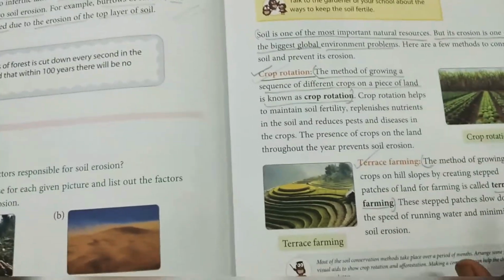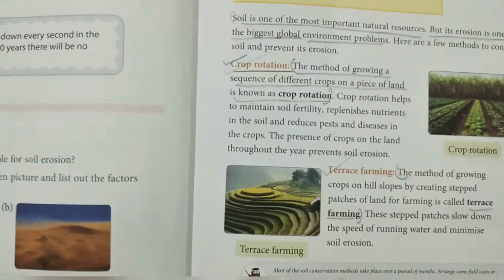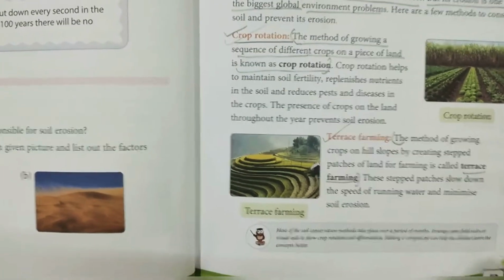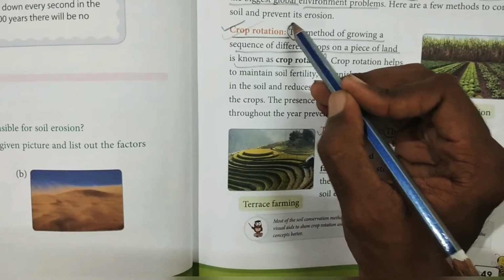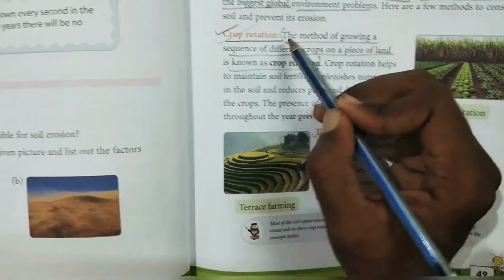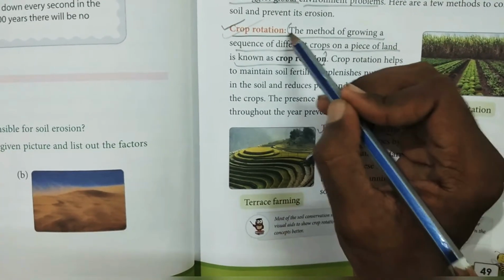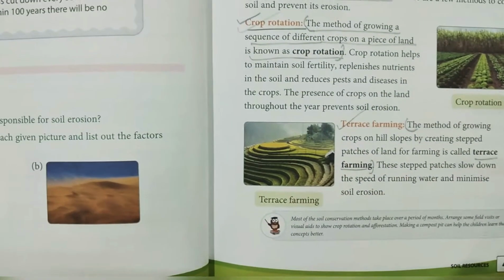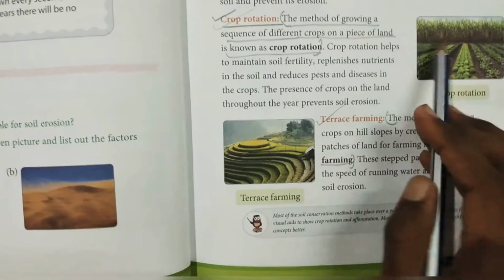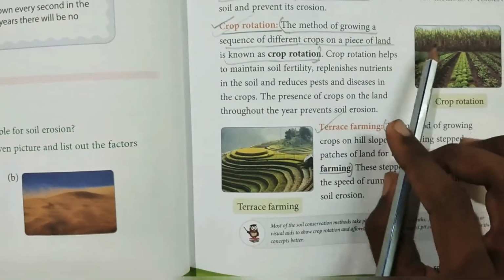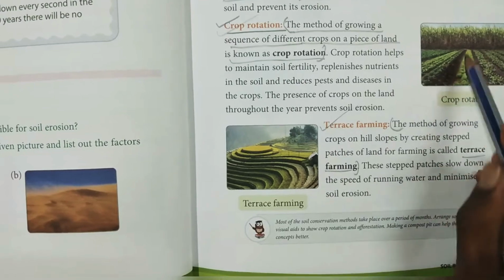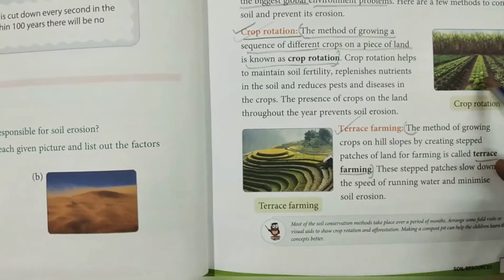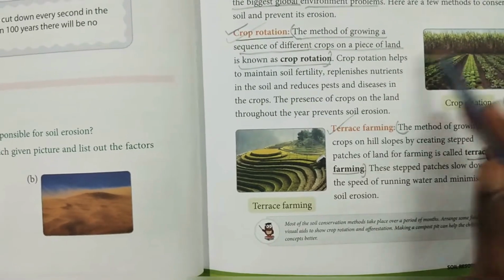What is the first method? That is crop rotation, as you can see on the screen. I have underlined the entire definition, and you should also underline it. The method of growing a sequence of different crops on a piece of land, which we can see in the picture itself, is known as crop rotation.